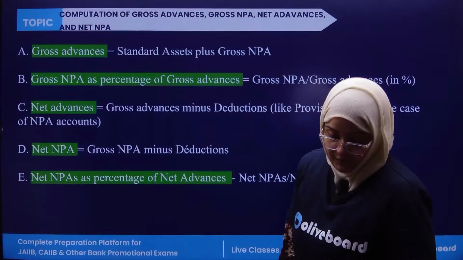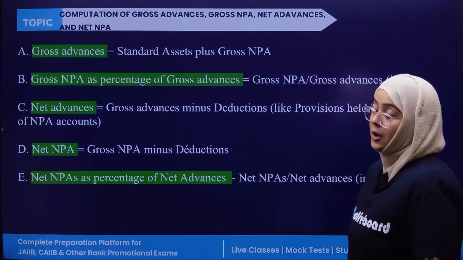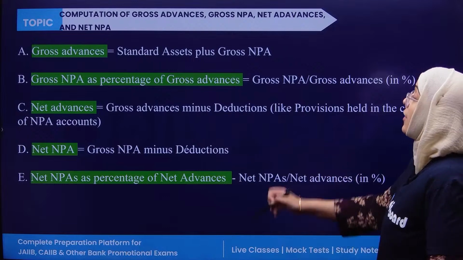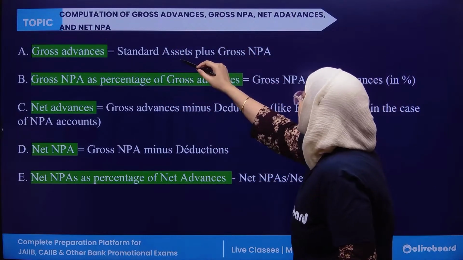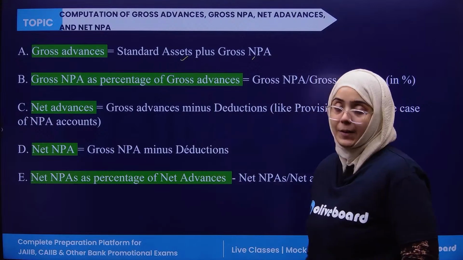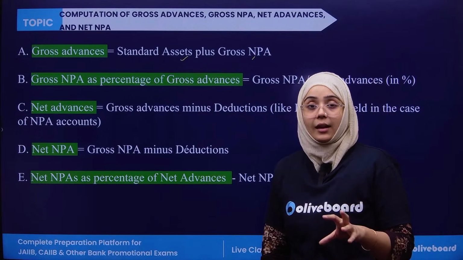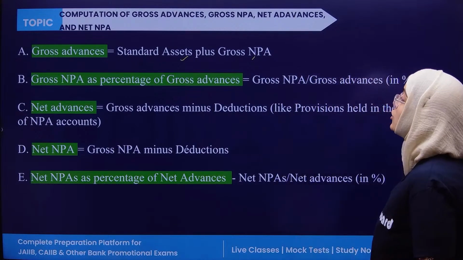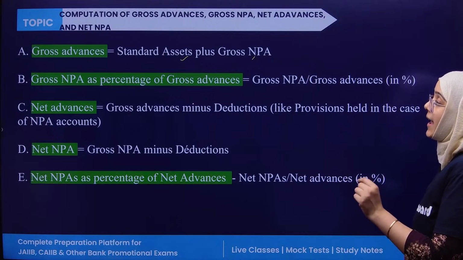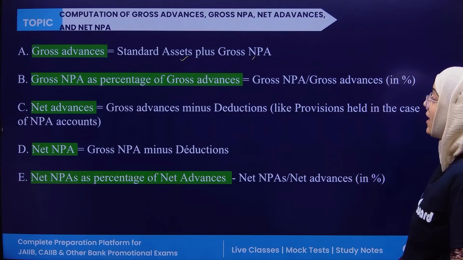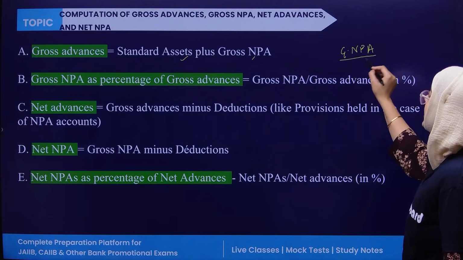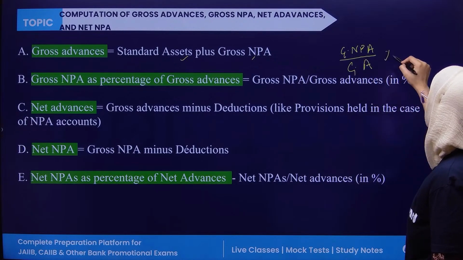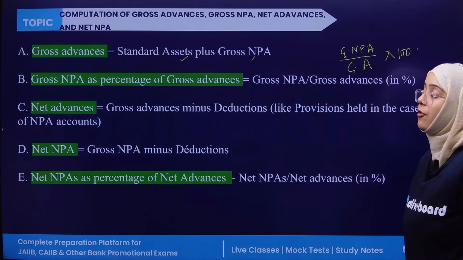Let us discuss some of the formulas for calculating non-performing assets. First of all, the gross advances: gross advances equals standard assets plus gross NPA. Gross NPA as a percentage of gross advances means gross NPA divided by gross advances into 100. So this is the formula.